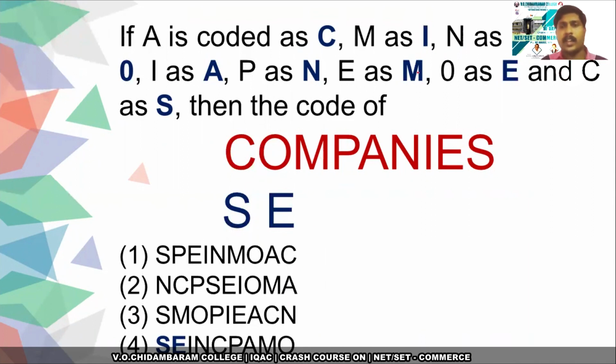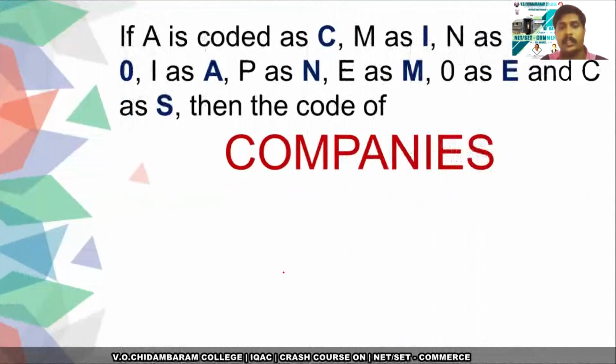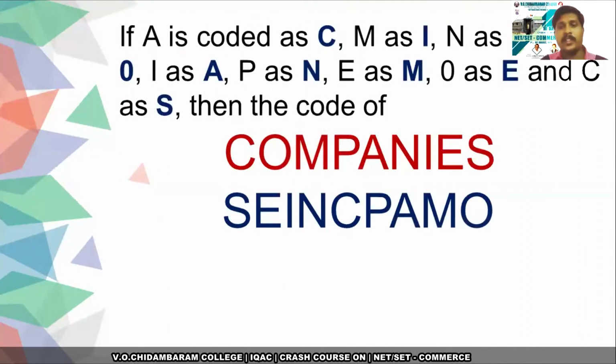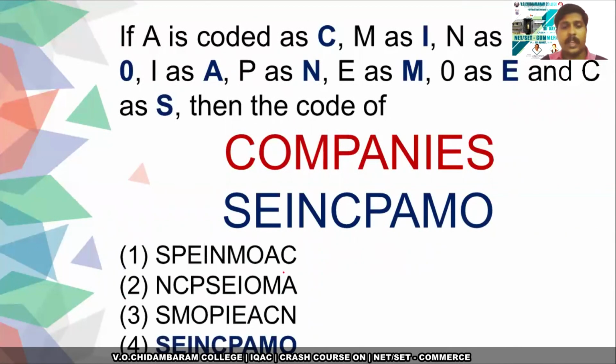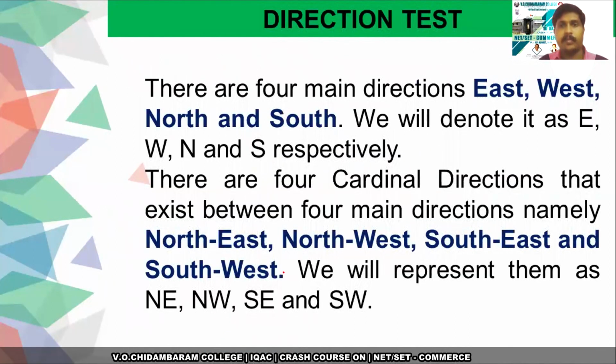M is coded as I, so the next term will be I. P is coded as N, so the next term will be N. So if you find it, the answer is SEINCPAMO, which is the 4th option. So you can easily solve these problems using this.